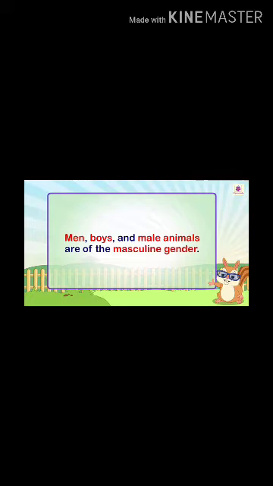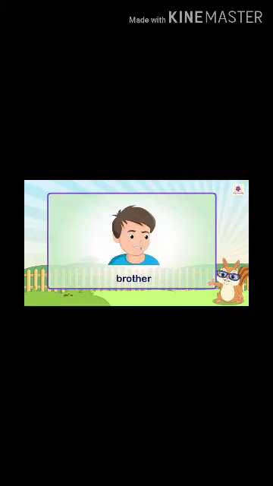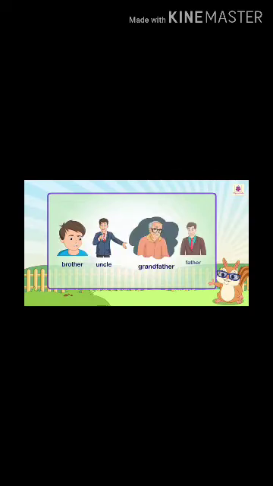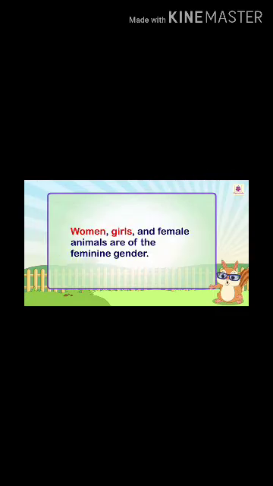Now men, boys, and male animals are of the masculine gender. For example, that is brother. Okay, in a family, these four you can see in the picture. So these four are our masculine gender, like brother, uncle, grandfather, and father. So these are, we say, masculine gender.